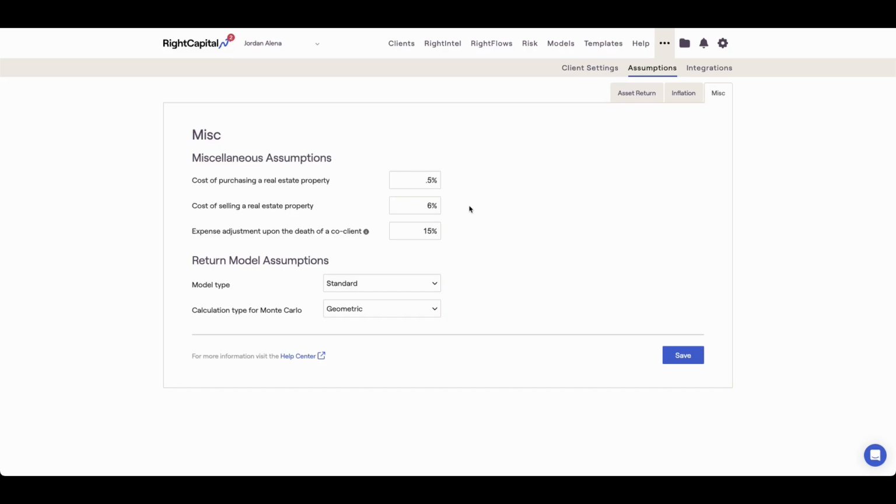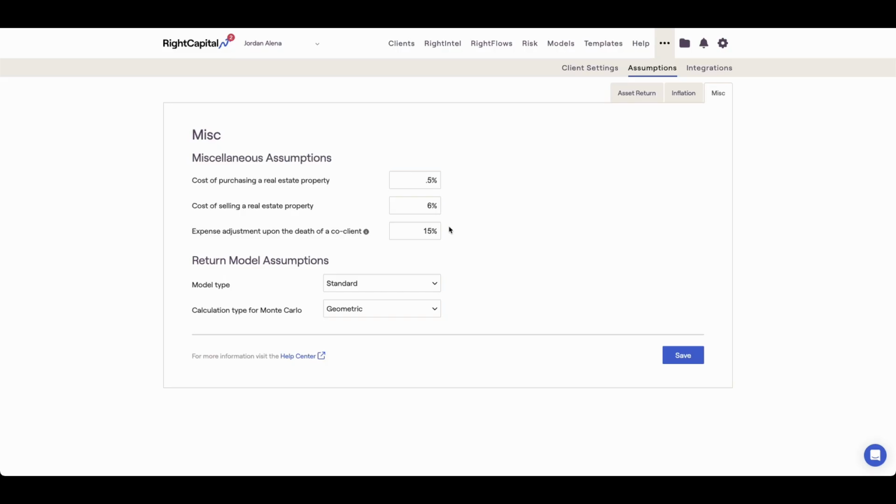The expense adjustment upon the death of a co-client represents the reduction in living expenses associated with the death of a client or co-client. This expense adjustment will impact pre-retirement and retirement living expenses for the surviving client and will only occur within joint plans.